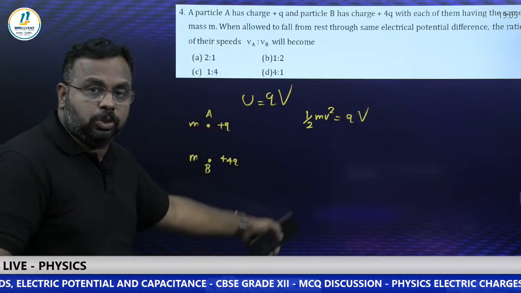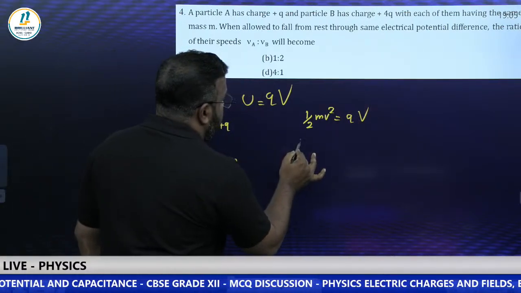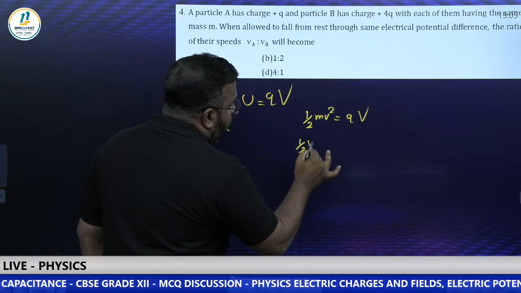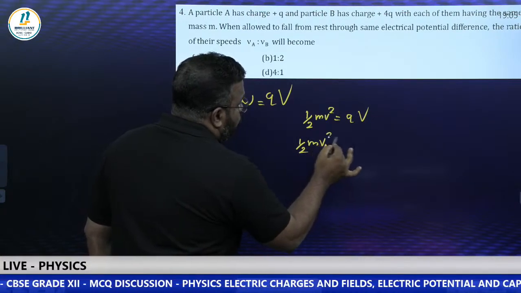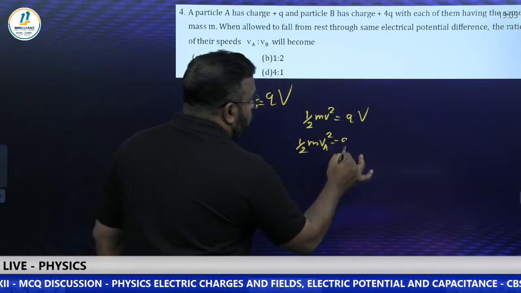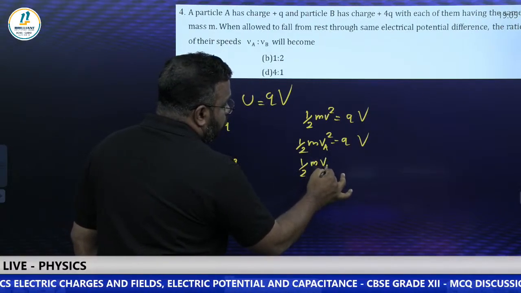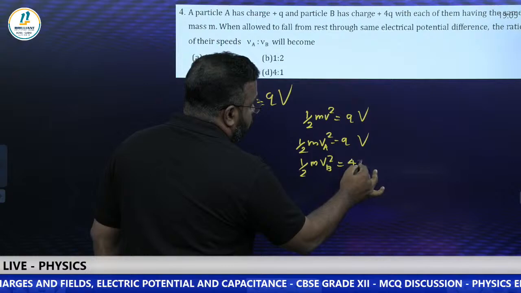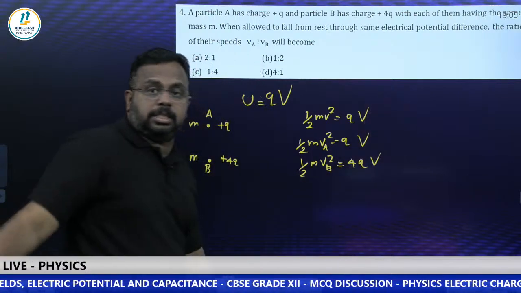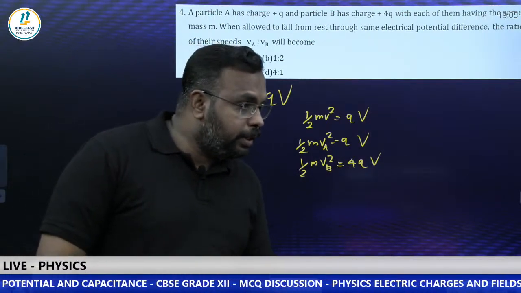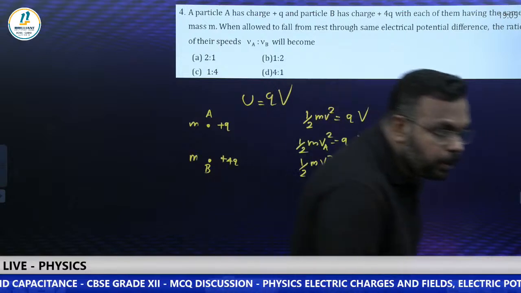Now you can apply in these two cases. First one is VA. So we can write half m into VA square equals, what is the charge of A? It's Q. So Q into potential, which is the same V. Second one, half m VB square is equal to, the charge is 4Q, and potential is again V because it is at the same potential. Now take the ratio, you will get the answer and comment it, please.